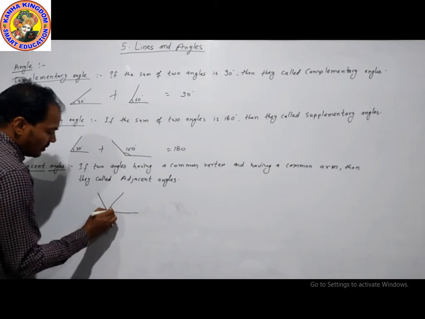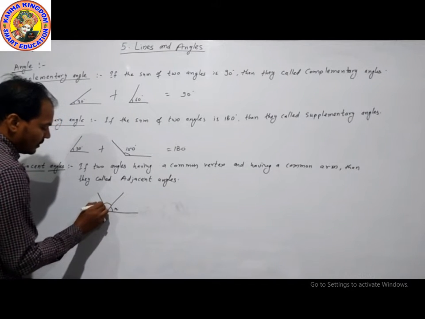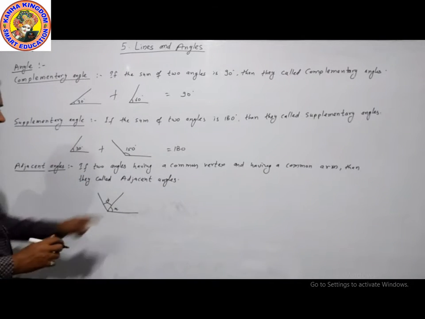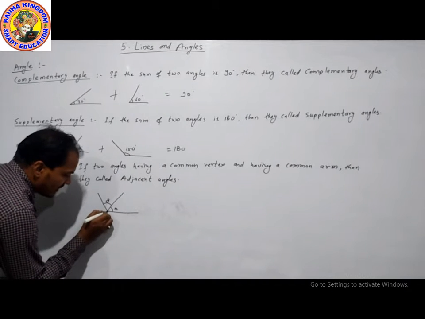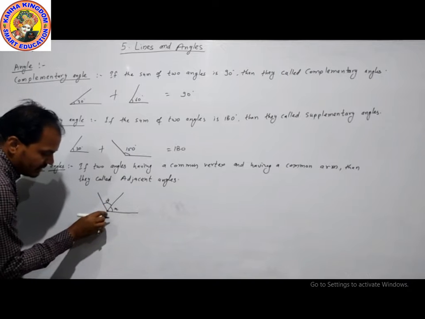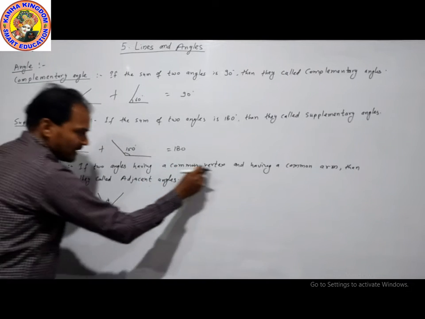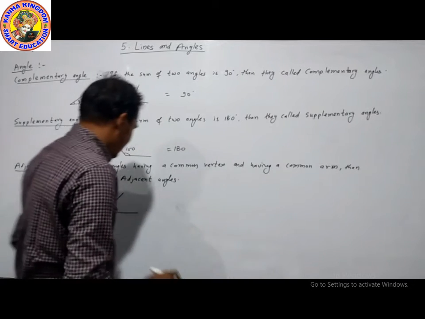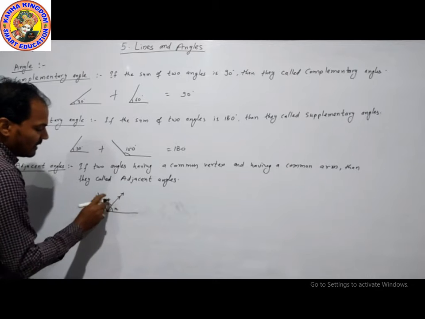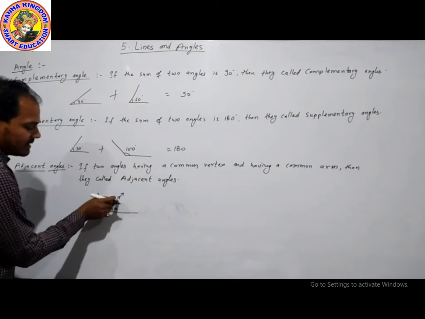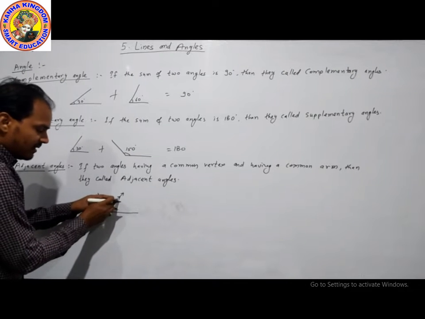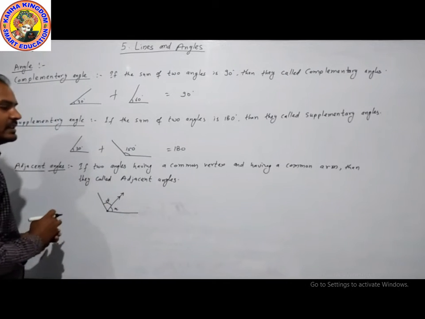Here are two angles, one is x and another is y. These two angles have a common vertex. The arm of x is this and the arm of y is this. So these angles have a common arm, and the other arms are different, but they have one arm as a common part.